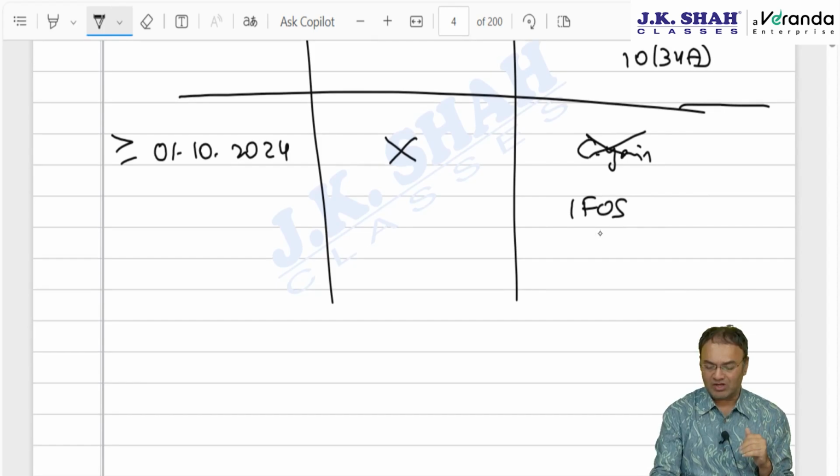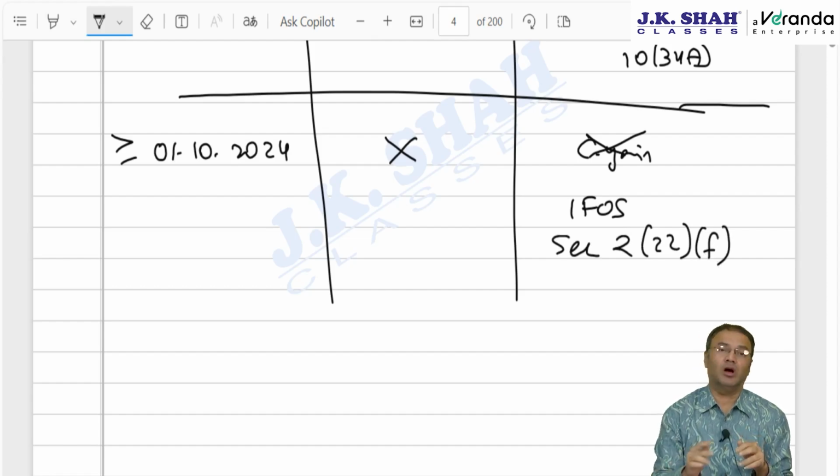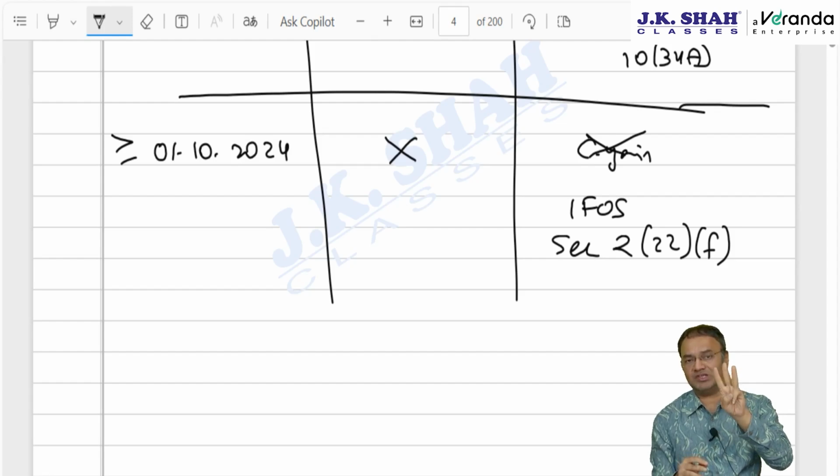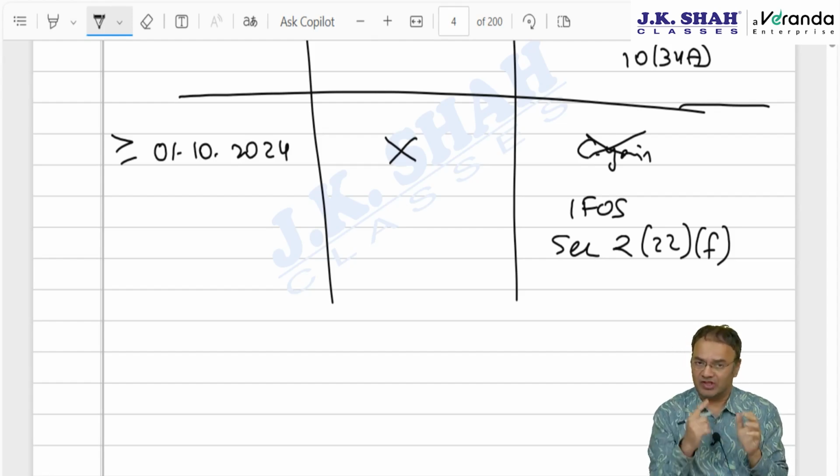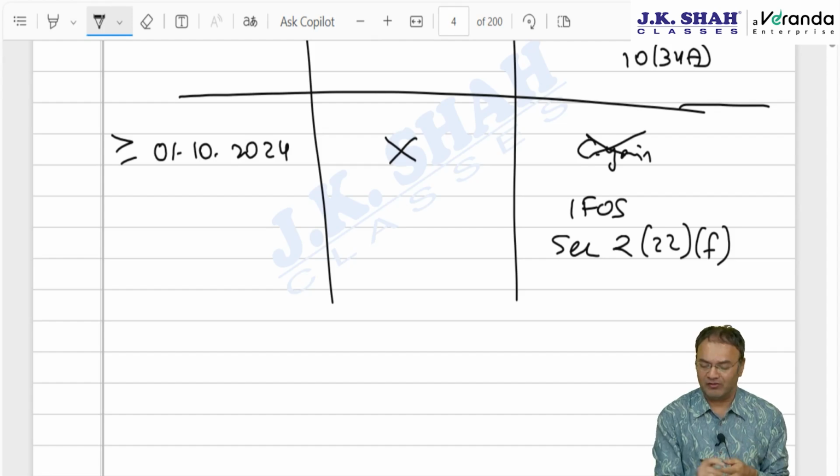The entire amount received by the shareholder will be deemed as dividend under a newly introduced sub-clause to section 2 clause 22, sub-clause F. Up till now there were 5 types of deemed dividend, sub-clauses A, B, C, D, E. Now the 6th sub-clause F is introduced, whereby the shareholder will be taxed.